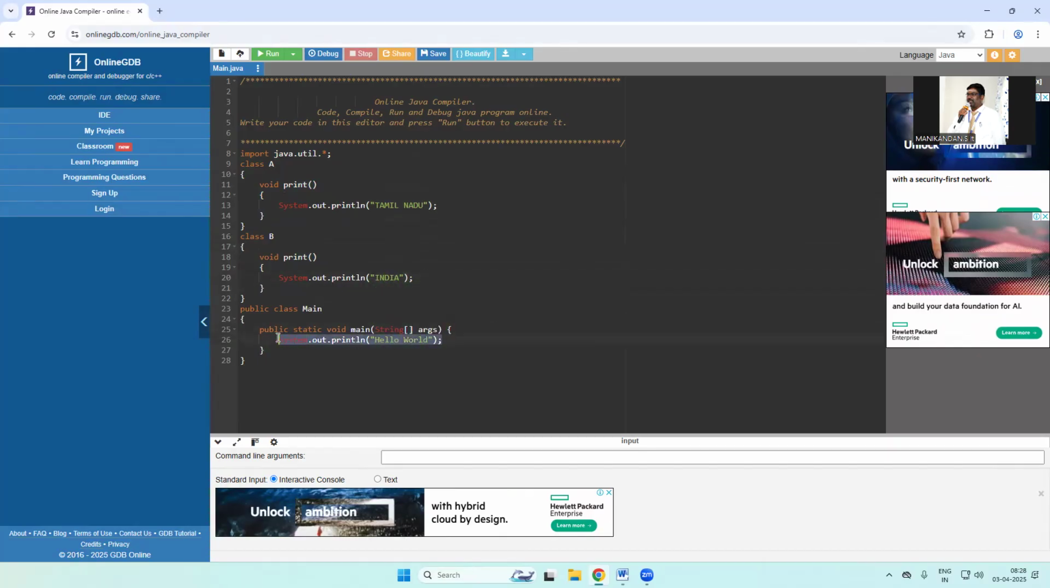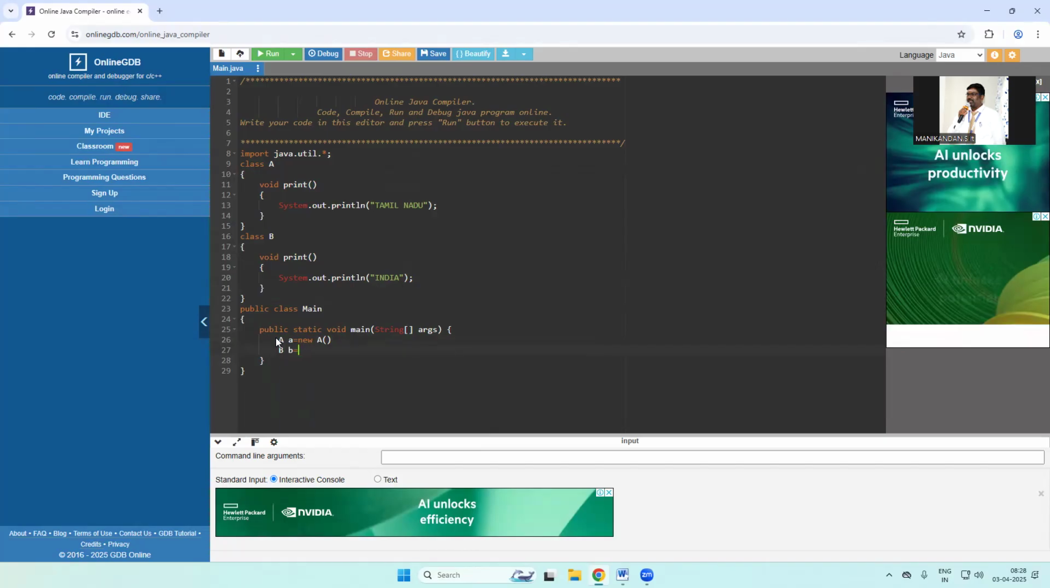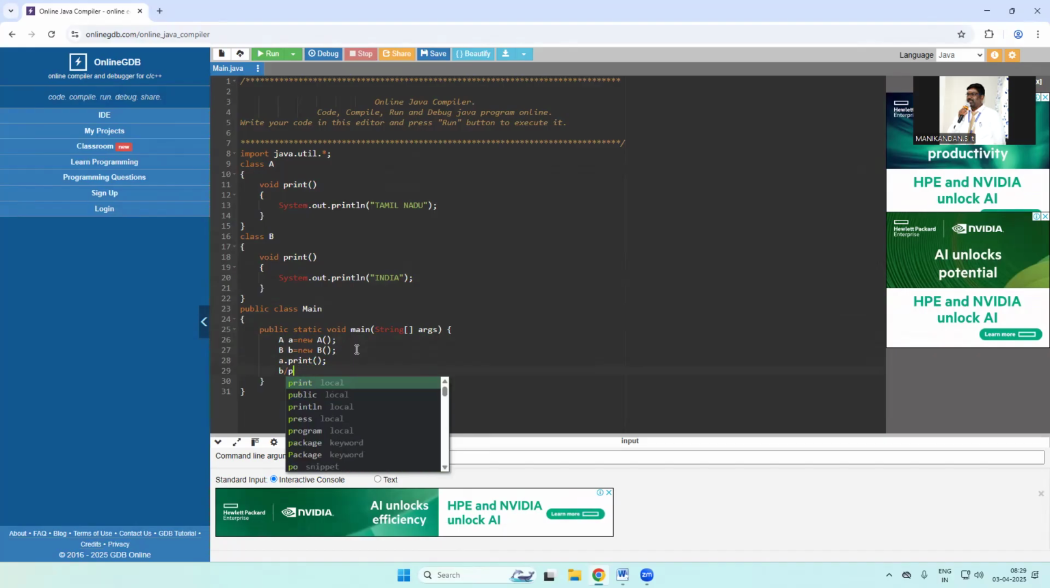So from the main class, I create an object for class A. Likewise, I create an object for class B. Having created an object for class A and an object for class B, I can access the method of both. For example, a.print I use. Likewise, here a is an object for capital A class, and b is the object for the other class. So I can access both methods in my program.